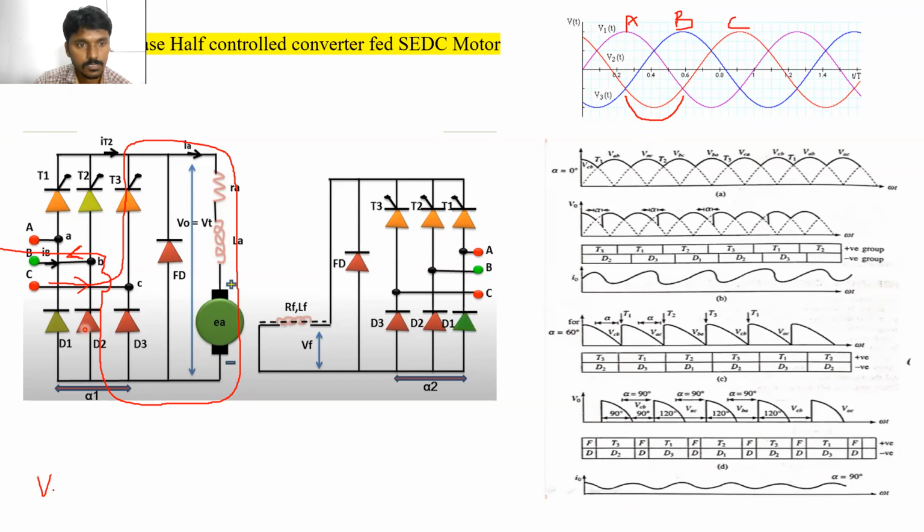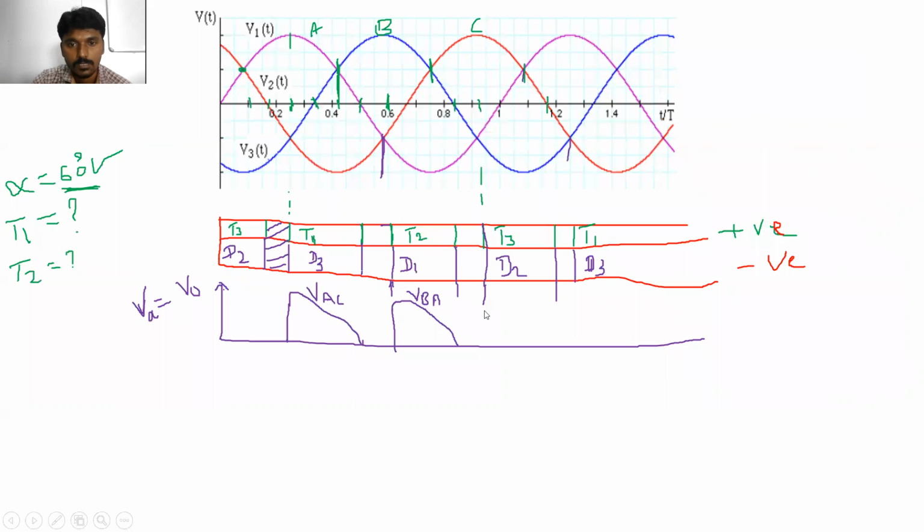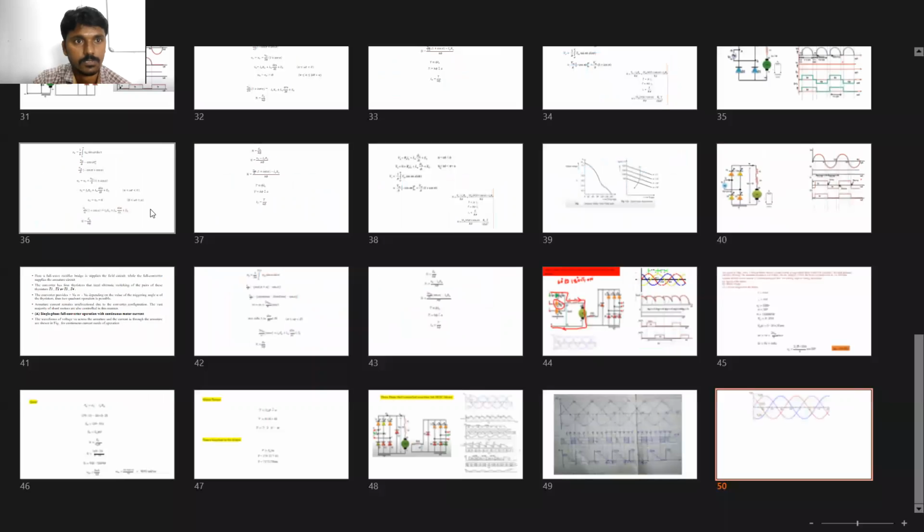रास्ता VC. करंट फ्लो होता है VC, T3. T3, load. Load, D2. D2, next D2 के बाद VB. VB. So current will enter from the C phase and exit from the B phase. So the line voltage that appears across the load is VCB. Clear? So here also, just wait. Sorry.